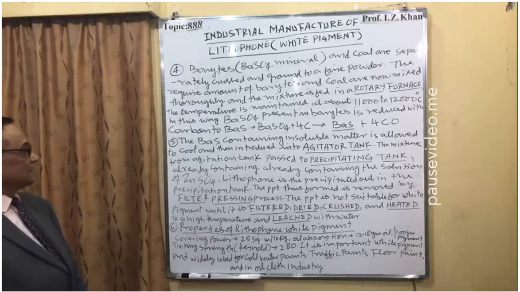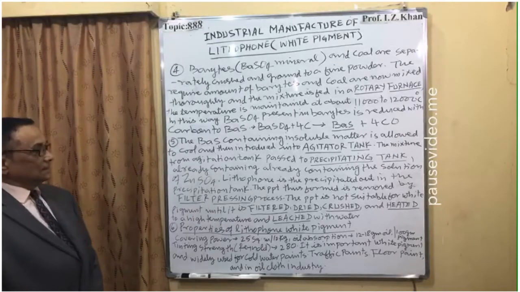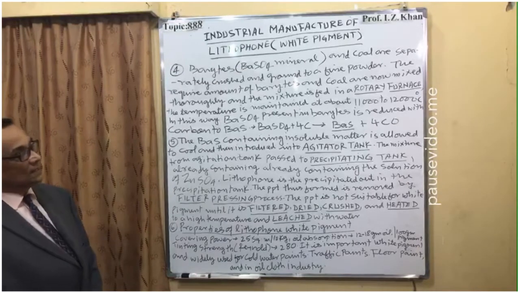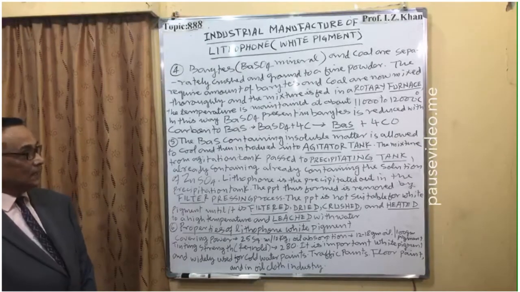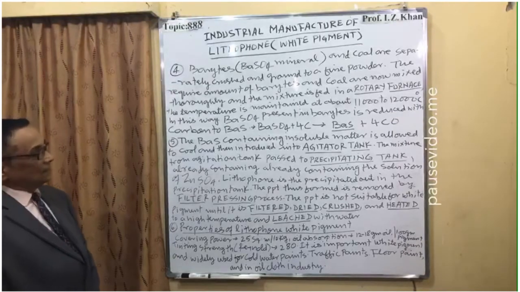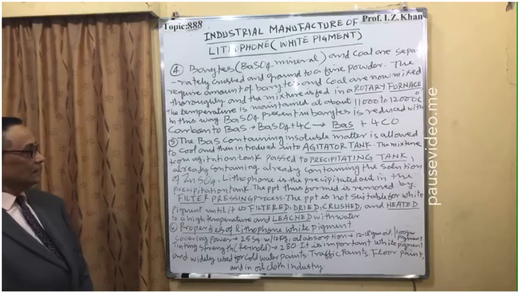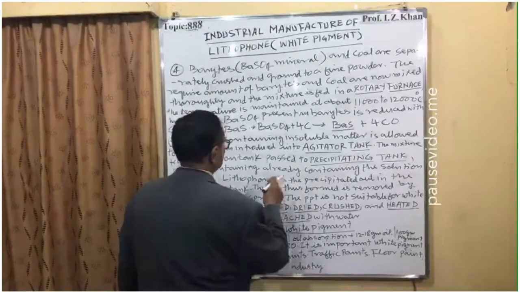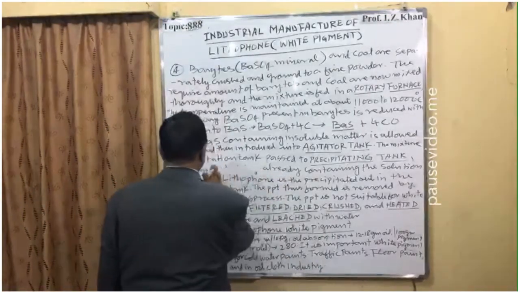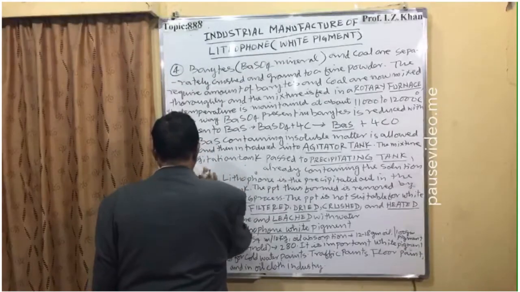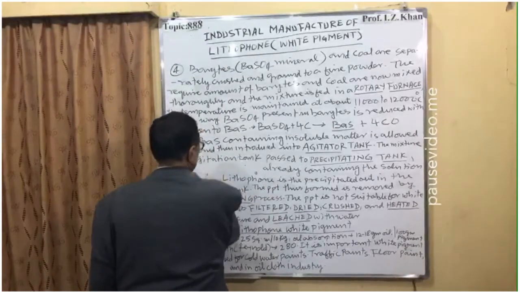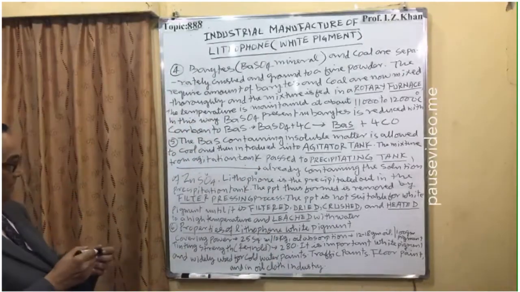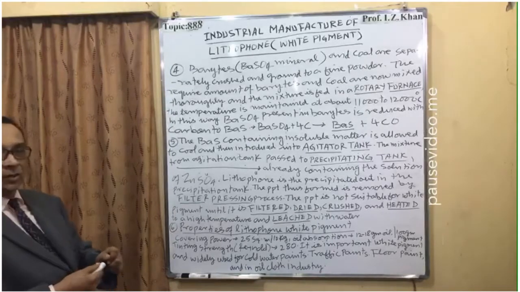From the agitating tank it is passed to the precipitating tank, which already contains the solution of zinc sulfate.